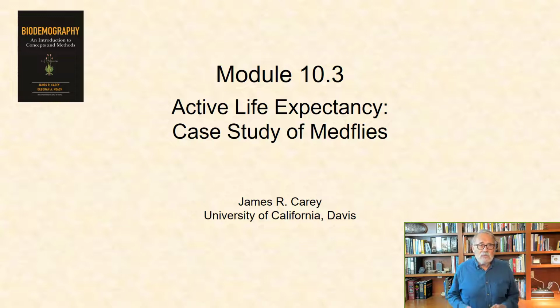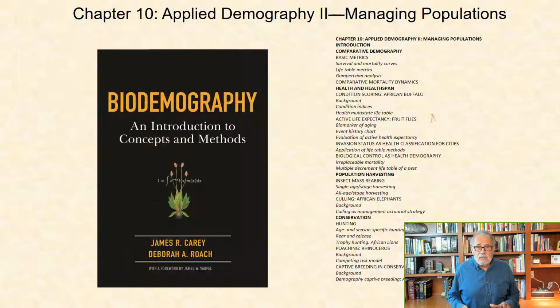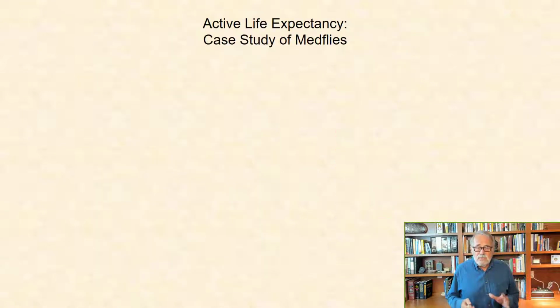In this module, I bring the life table methods to bear on fruit fly data using the active life expectancy model that is covered in Chapter 8 on human demography, in the sections concerned with human disability. The specific example I present here involves the use of a behavioral criterion as a biomarker to dichotomize the life course of individual fruit flies as either healthy or unhealthy.